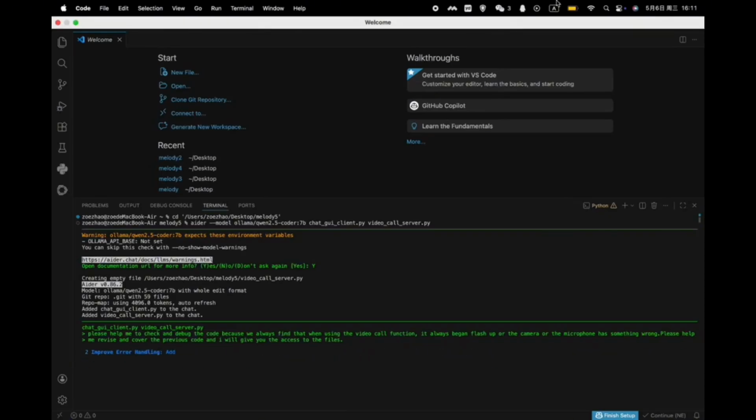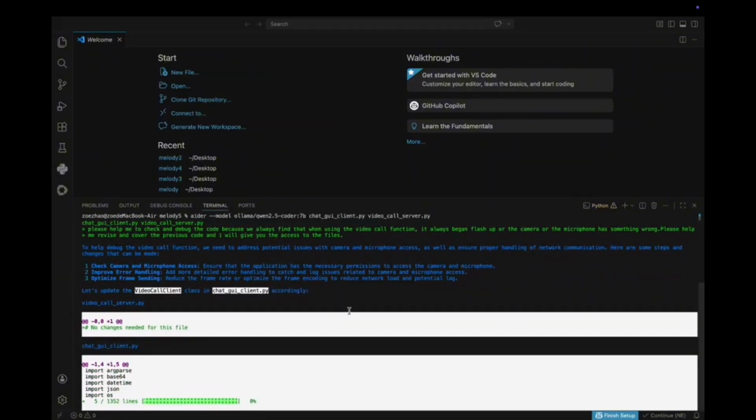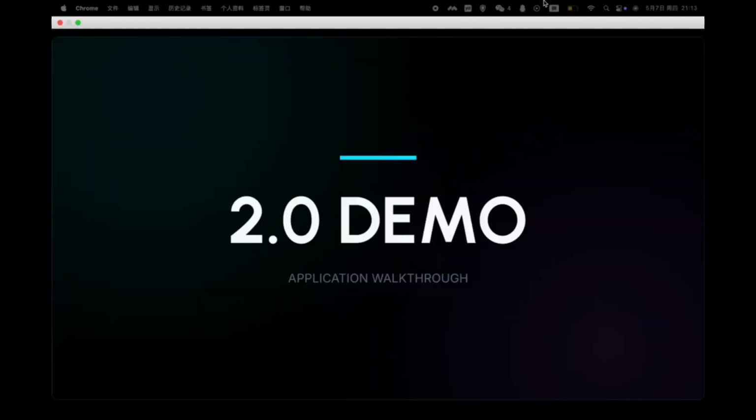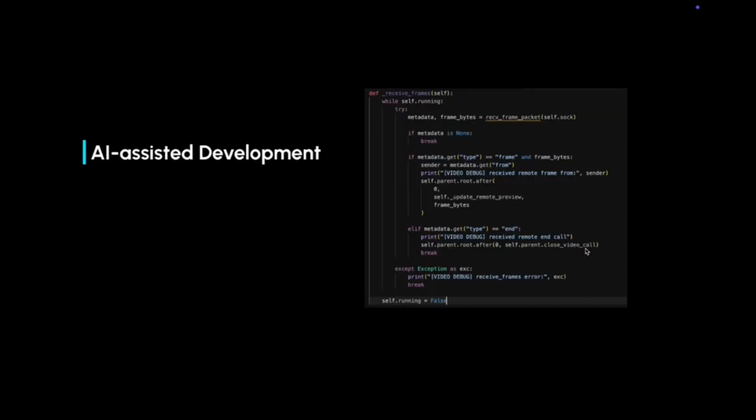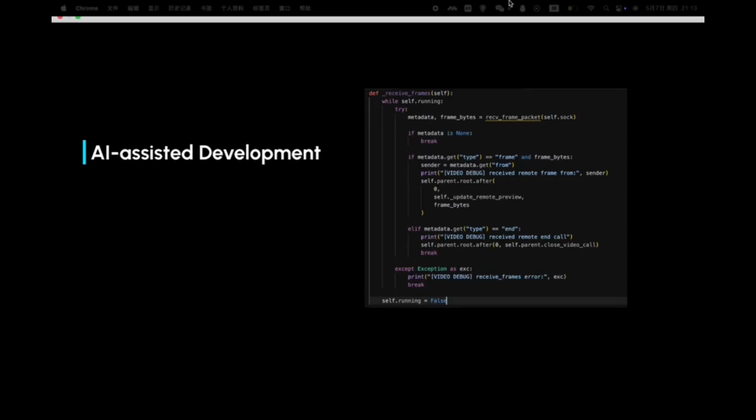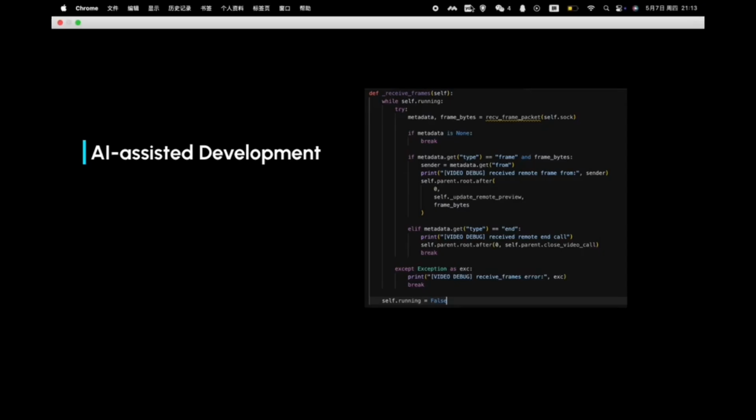A meaningful example is the video frame receiving logic. The client continuously receives remote frames from the video server, checks whether the incoming packet is a video frame, and then updates the remote preview in the GUI. This code is important because it shows how we use Pymono not only to generate code, but also to improve the reliability of a real-time feature. The video frames are received in the background, while GUI updates are scheduled safely through root.after. This prevents the tkinter interface from freezing or being updated directly from a background thread.